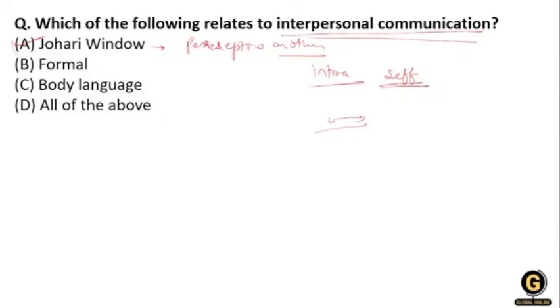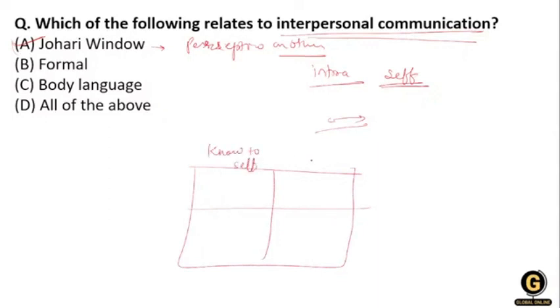Let's understand the Johari window. Actually it is like this. Here you can see known to self and not known to self, known to others and not known to others. When it is known to self and known to others, this is your open area.